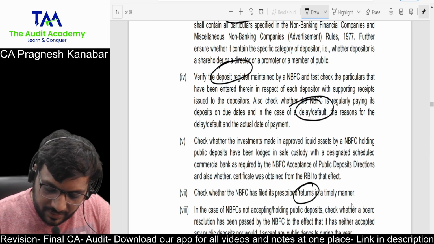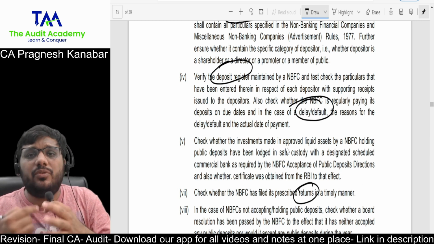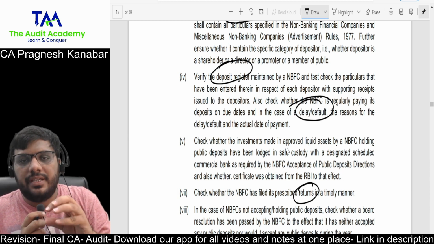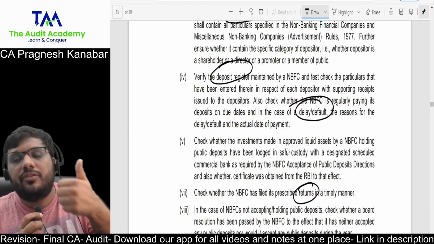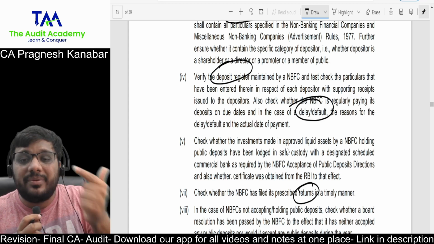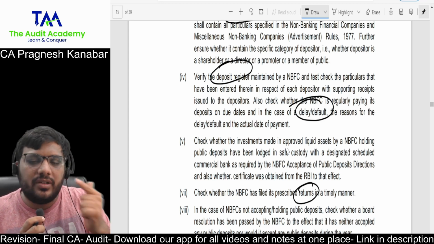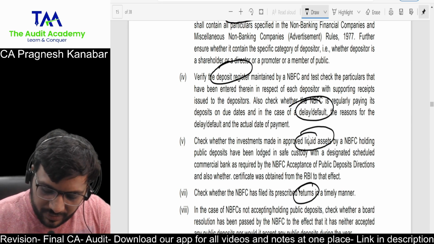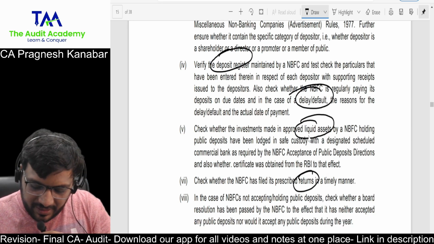Whenever you take public deposits, you are supposed to maintain some amount of that public deposit as a separate security. Either you have to invest in government securities or you have to keep it as FDs. These calculations were there in your NBFC inter-CA accounts, but that's okay. The whole calculation is not over here. So check whether the liquid asset requirement has been maintained or not.